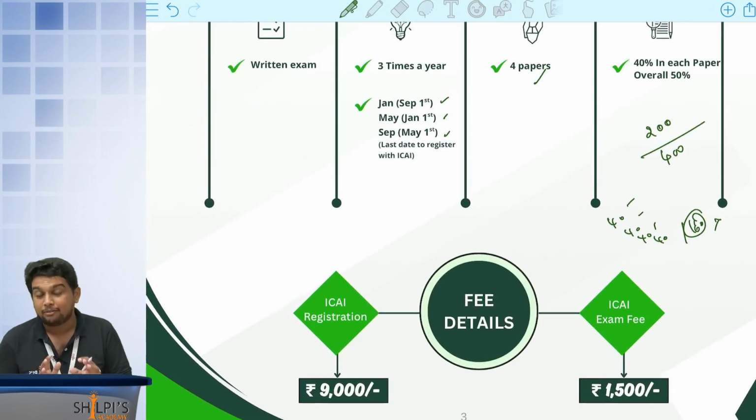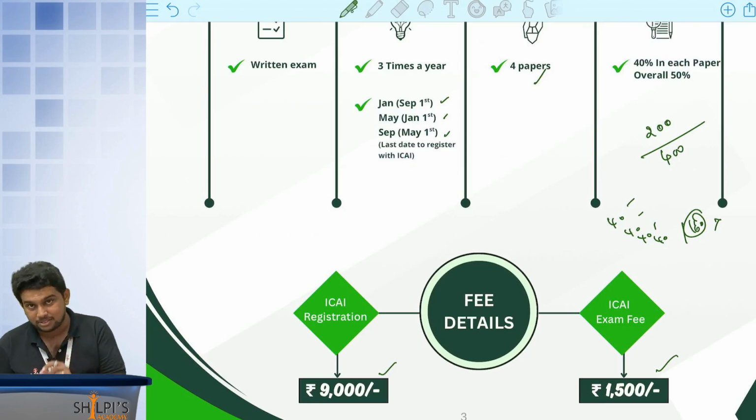So this is your foundation level. When it comes to course registration, I wanted to become a CA, I am registering for my foundation course, and again it is fully online, very easy. SSP portal is there. The registration fee is rupees 9,000, and whenever you write your exam, a separate examination fee has to be paid, which is rupees 1,500. So these are the 2 fees for your foundation level course registration and your exam fee.